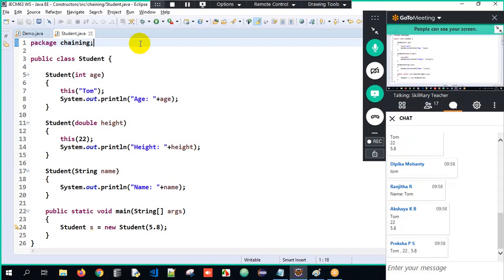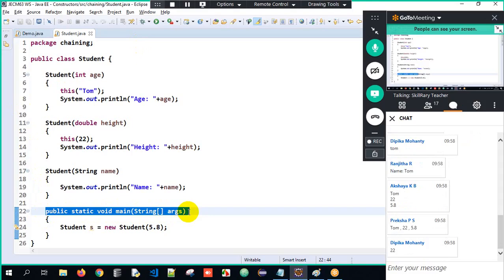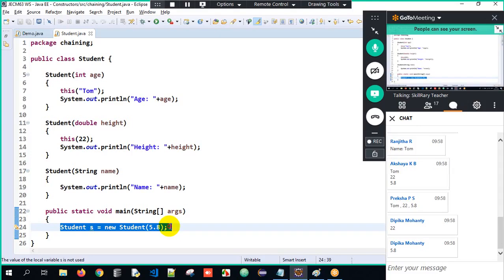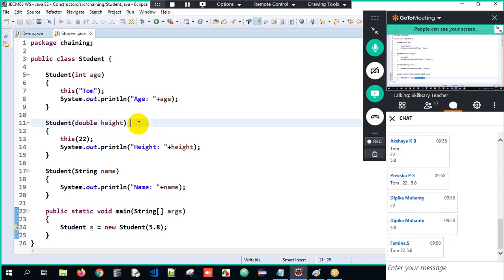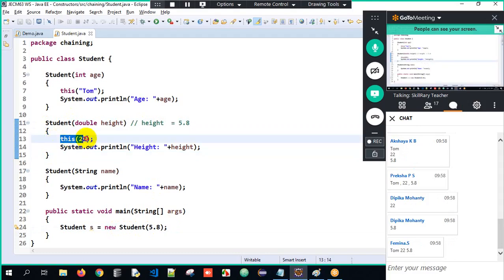So majority of you have told it right, sir. Execution will always start from the main method, sir. Therefore, I have created an object and I am invoking the constructor as well, sir. Therefore, I am passing 5.8. So obviously, the height will get initialized to 5.8 here. So my control is in this specific block here, right? But what is the first line of implementation over here? This of 22, meaning I have to invoke another constructor in the same class, which is accepting an integer argument.